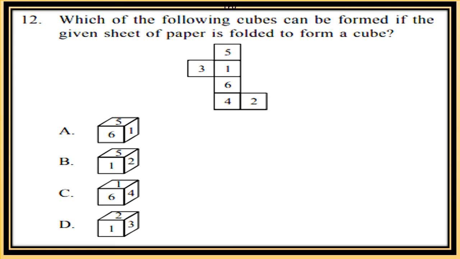So this can be a possible option. Let's see option C. In option C, 6 is in front, 1 is above and 4 is coming on the right hand side, which is not possible as 4 is below 6 in the given figure. Now option D, 1 is coming in front but 2 is coming above 1. So it is also not possible as per the given figure. So option B will be the right answer.